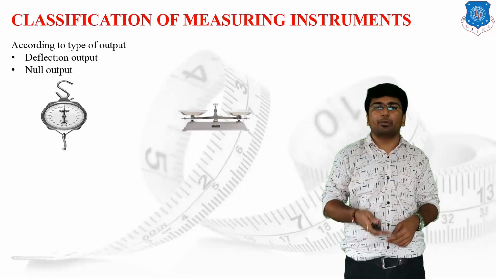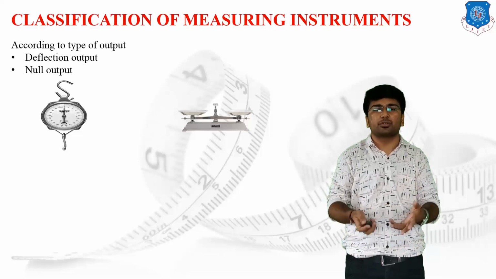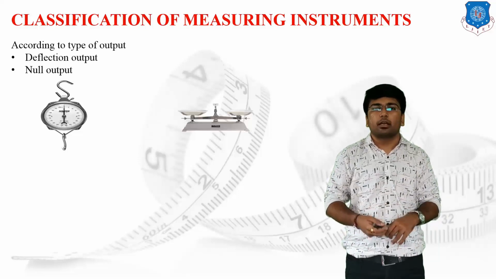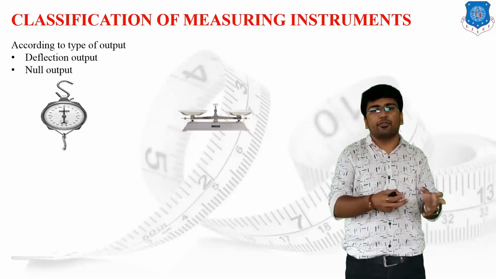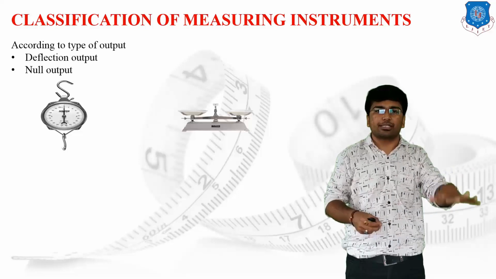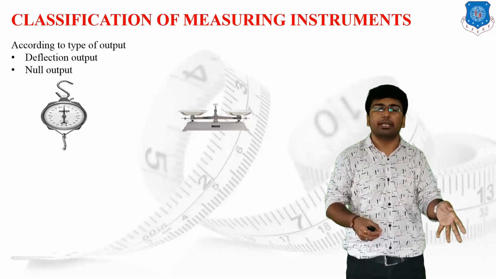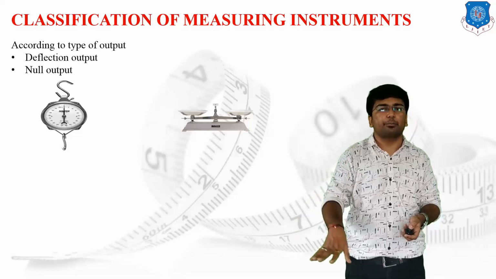In the null type instrument, you can check on your screen, that is the conventional weighing machine which is useful in the vegetable market. What we are supposed to do, if I have to take 1 kg of a given vegetable, I will just put a 1 kg mass, which is a known mass for me, on a single platform, and the unknown vegetable weight I will put over the second pan.